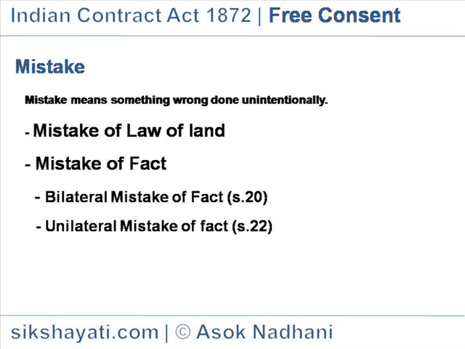Example: A picks up a piece of imitation jewelry from a jewelry shop that sells gold and imitation jewelry and buys it thinking it is real gold. The contract is valid and the buyer cannot demand to return the jewelry bought. However, if the shopkeeper sells by fraud, telling it as gold jewelry, the contract is voidable.